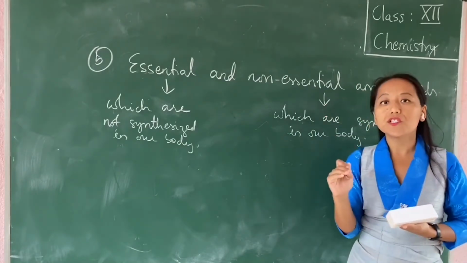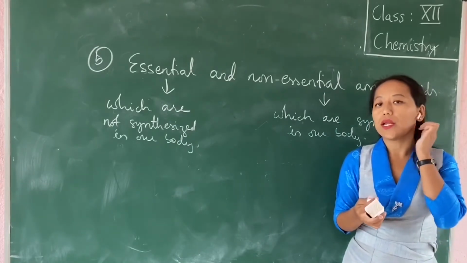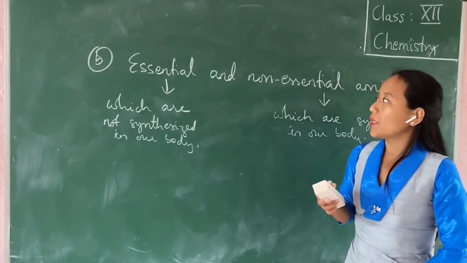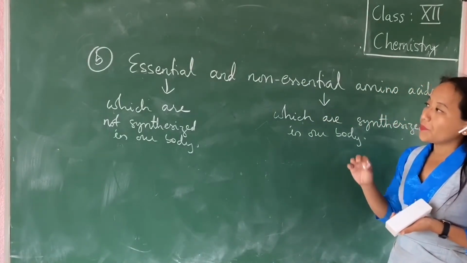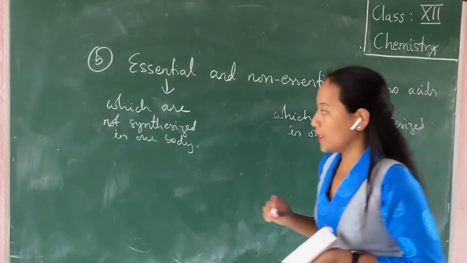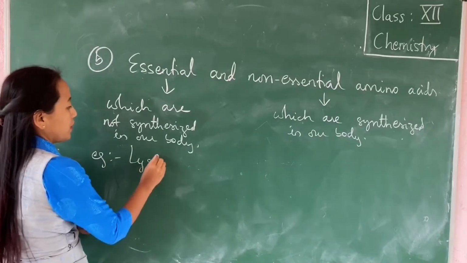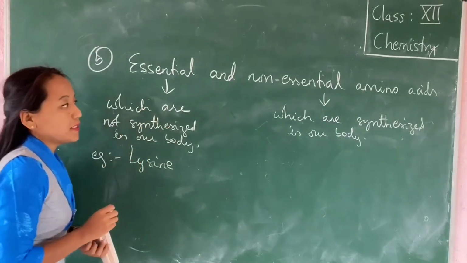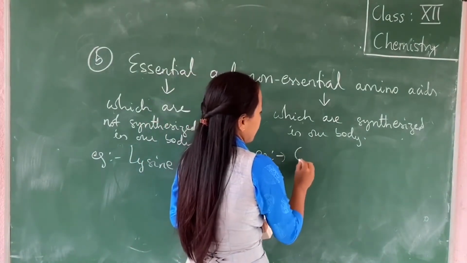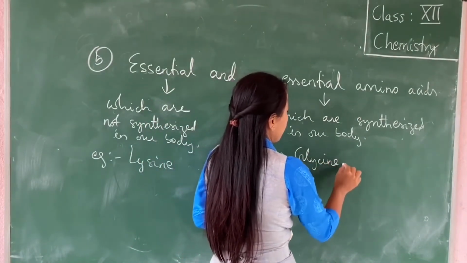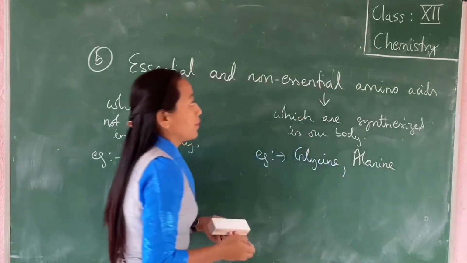It is called non-essential because it is already being produced in the body, so you don't have to depend upon an outside source to get those amino acids. So such amino acids are called non-essential amino acids. Now, to give you an example, lysine is an example of essential amino acids, whereas in the case of non-essential amino acids, you have glycine. Alanine is also an example of a non-essential amino acid.